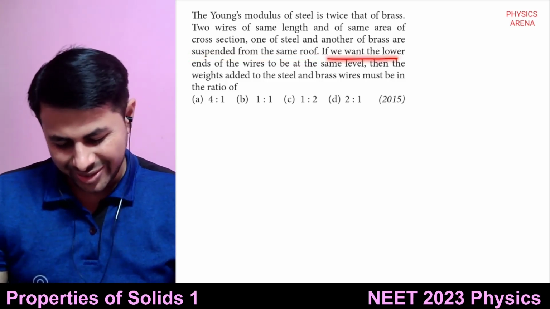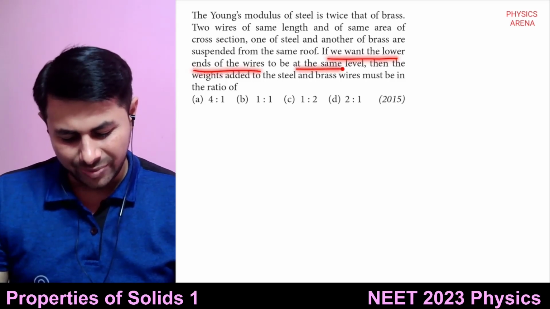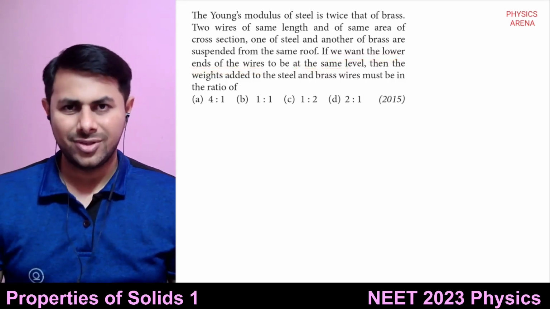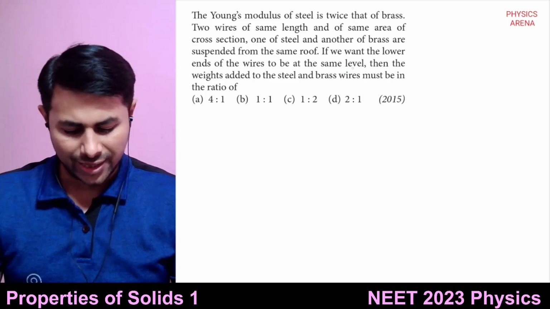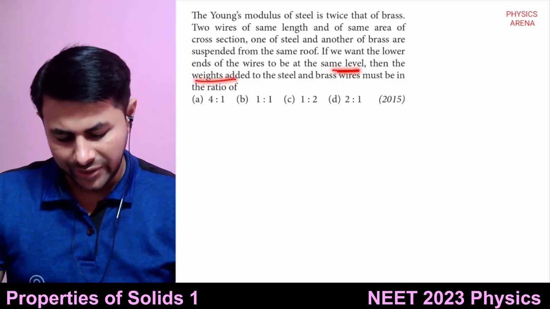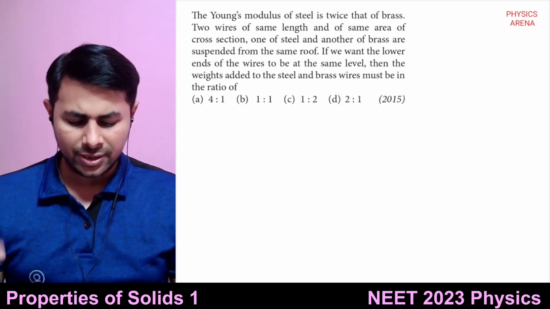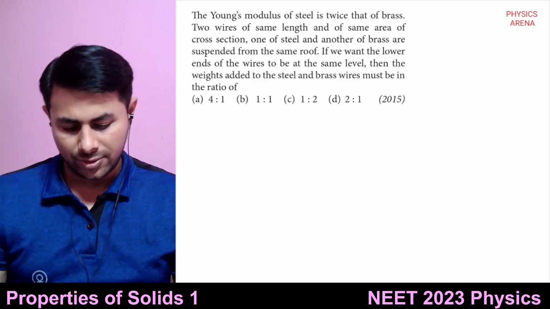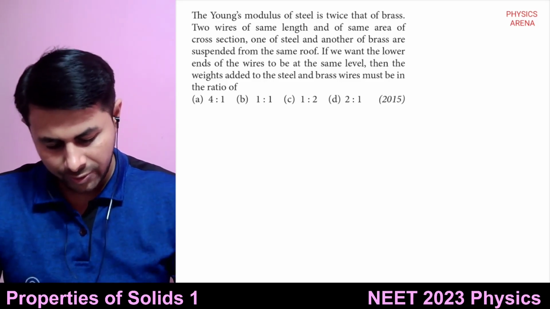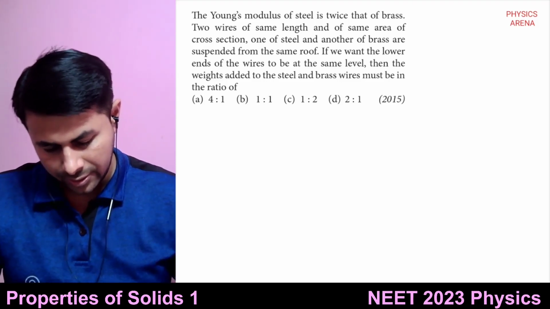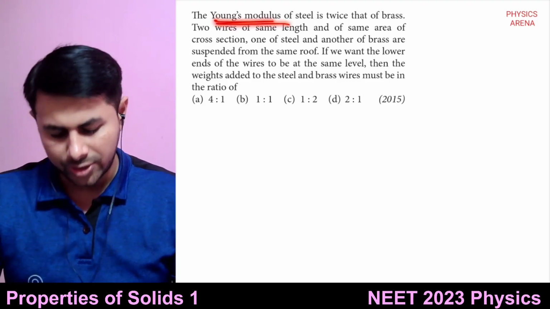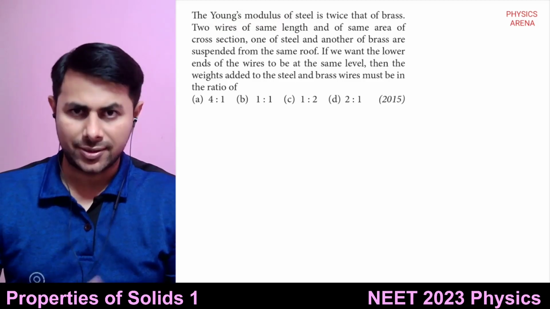If we want the lower ends of these two wires at the same level, then the weights added to the steel and brass wires must be in the ratio of. So this is a very simple question. Young's modulus of steel is twice that of brass.